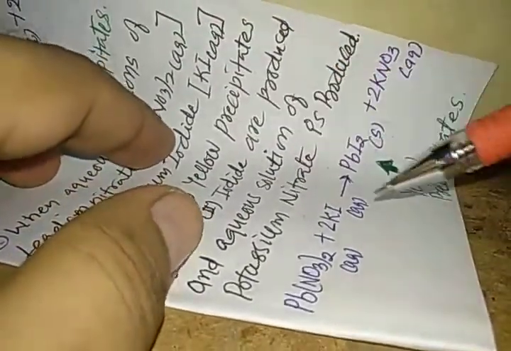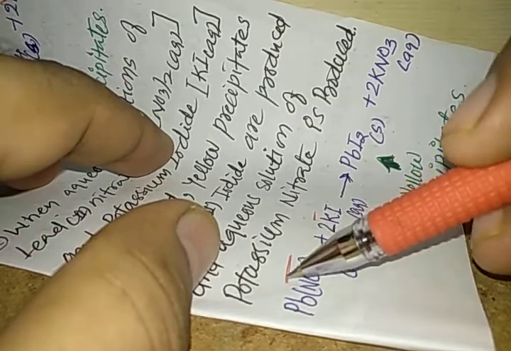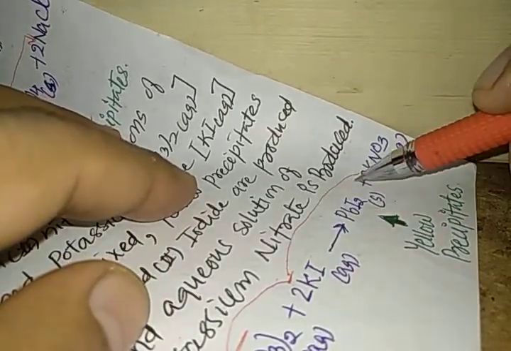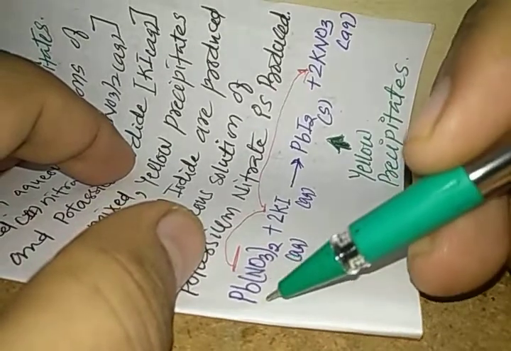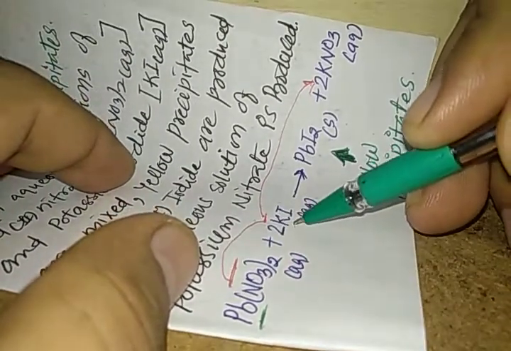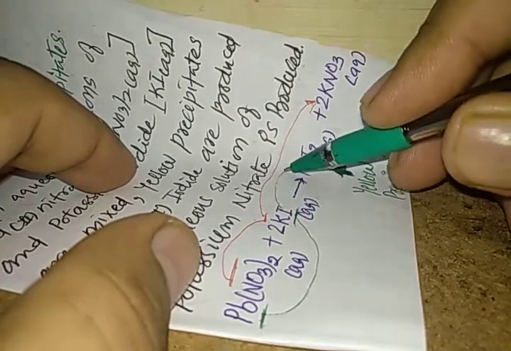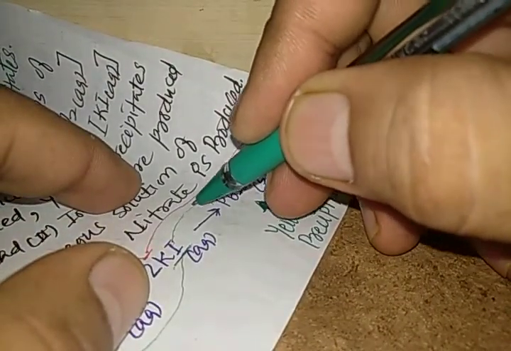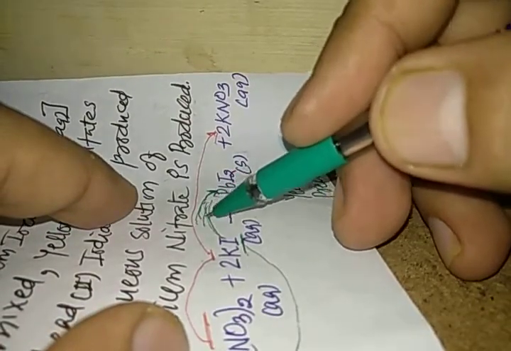double displacement. You can see here this NO3 combines with K and produces KNO3. Same way, this Pb combines with I and thus produces PbI2. So this is how we can understand the displacement, and this displacement we consider as a double displacement reaction.